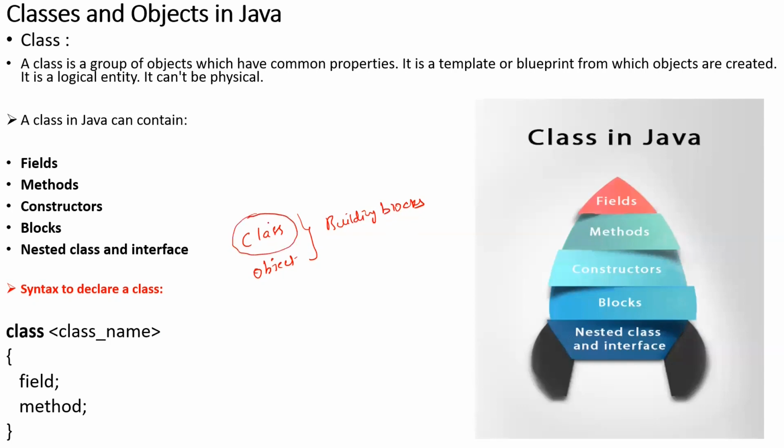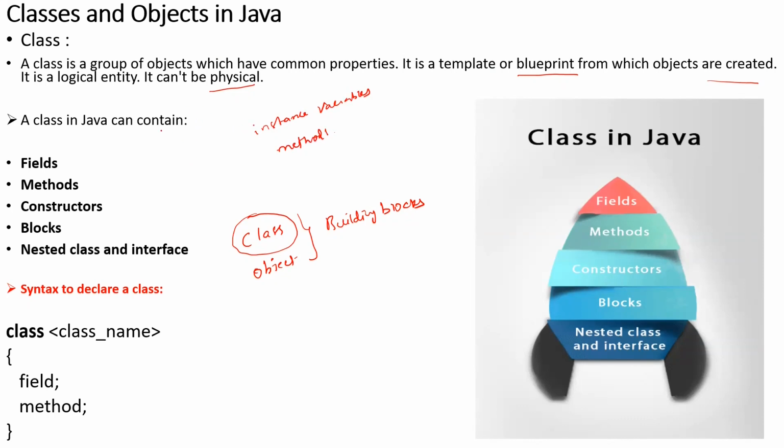Class is nothing but a group of objects which have common properties, or I can say that it is a template or a blueprint from which objects are created. You can create the objects in the class itself. It is a logical entity. It can't be physical. Now I can say a class is a collection of instance variables and methods. Is that point clear? So that is the definition I can give for the class.